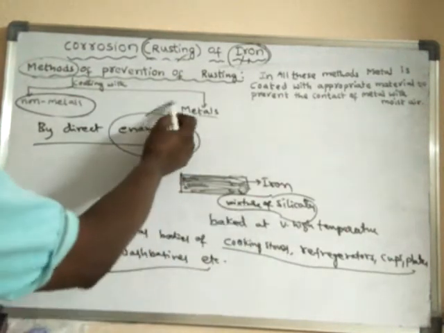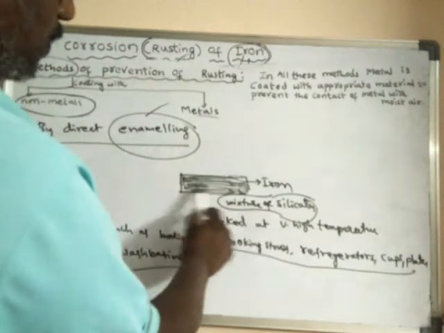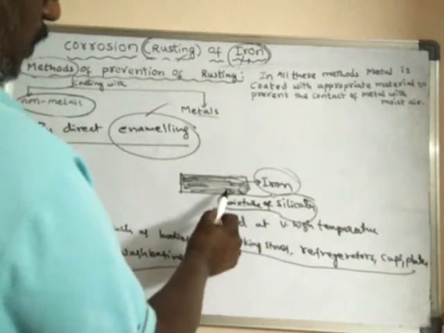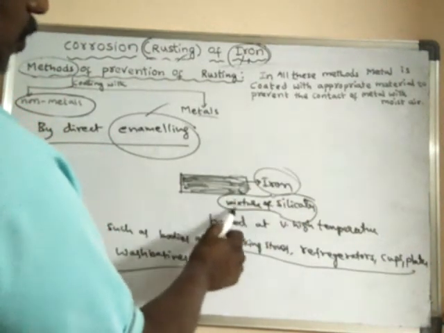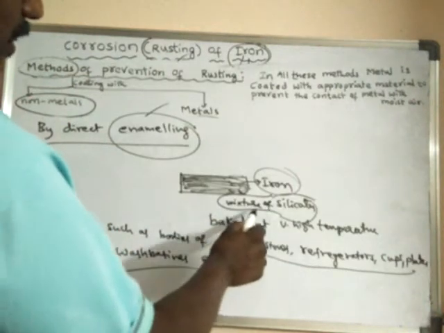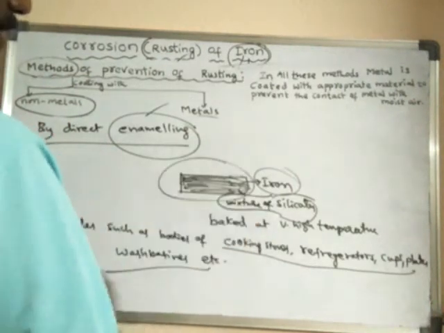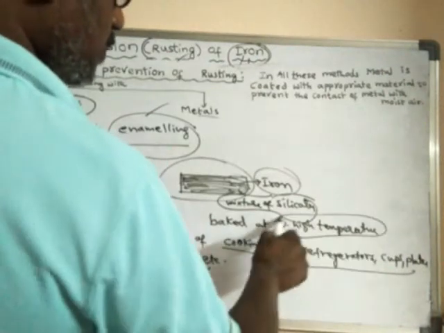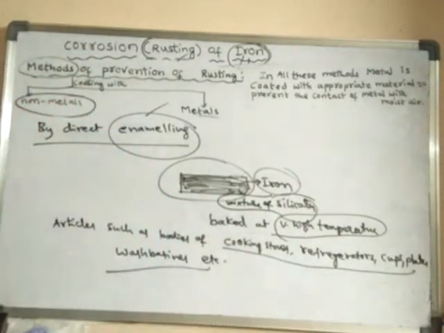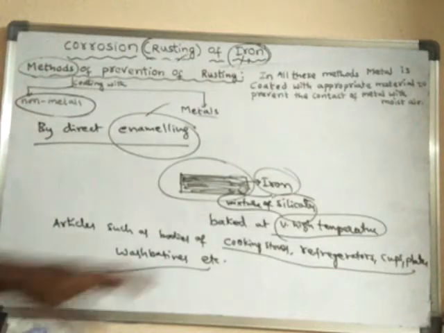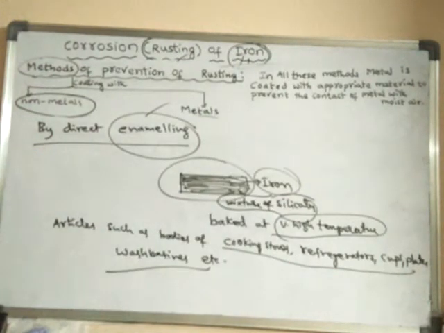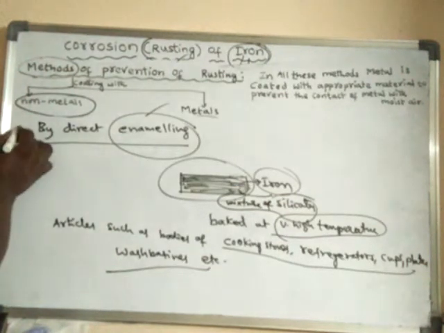During this process, we pour a mixture of silicates onto the surface of the iron, and this is baked at very high temperatures, so that a strong coating of this silicate mixture forms on the iron metal, so that the iron cannot get rusted. So this is the third method.